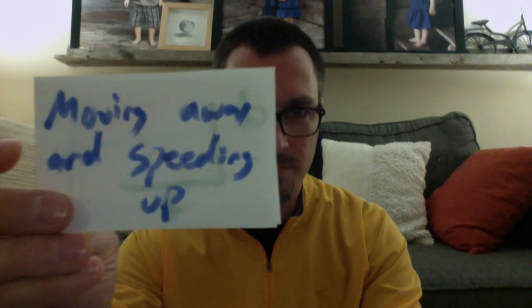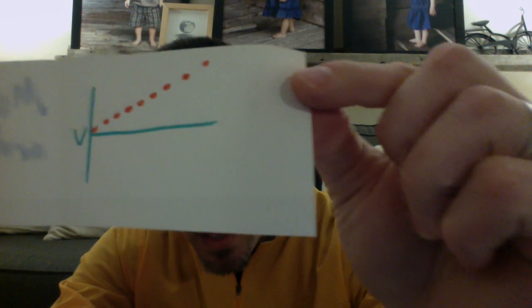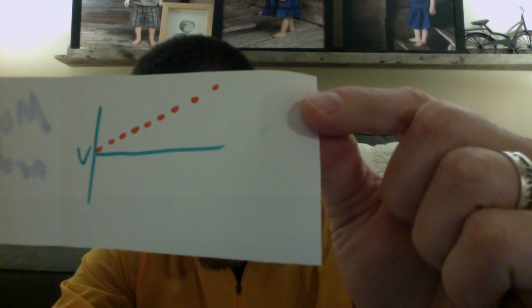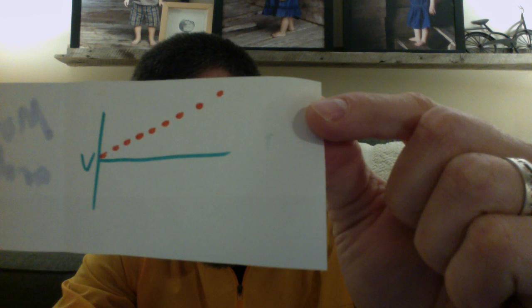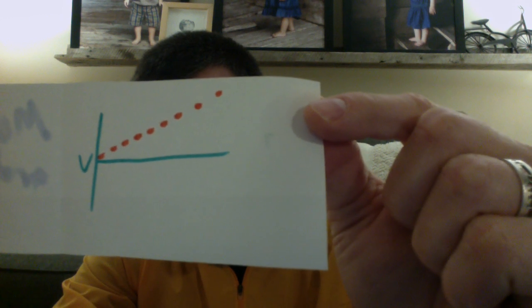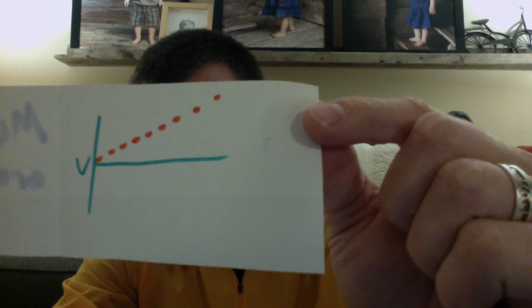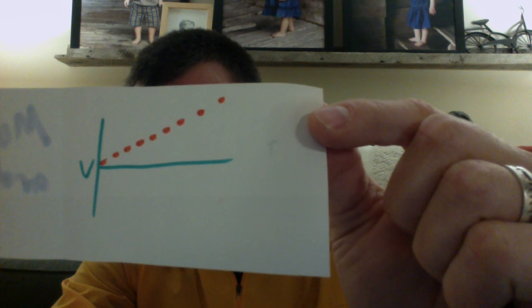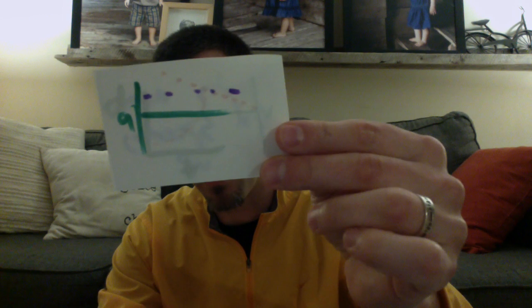Moving away and speeding up. This is what I want you to first pay attention to. Look at this velocity graph. First, what do you notice about the slope? Correct. It is pointing up. It is positive. You were right. Way to go. That means our acceleration graph is going to be positive. So, let's draw it out. I'll show you what I mean. Acceleration. This is what I'm thinking.